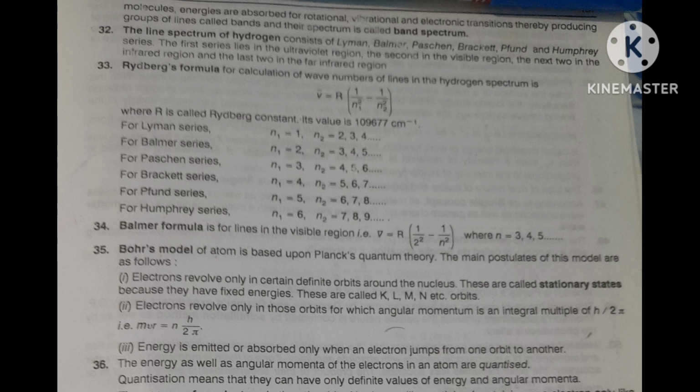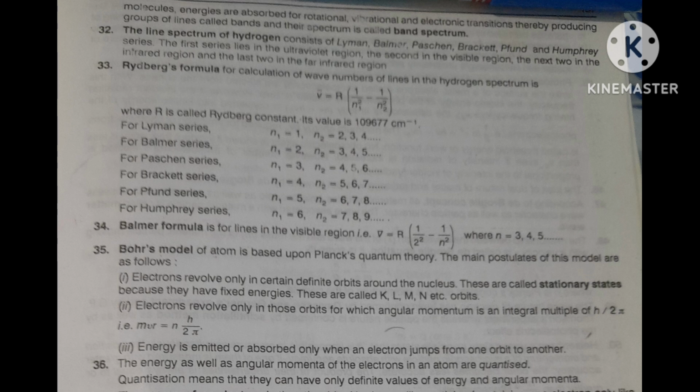And the last two, Pfund and Humphrey, you will get in the far infrared region.